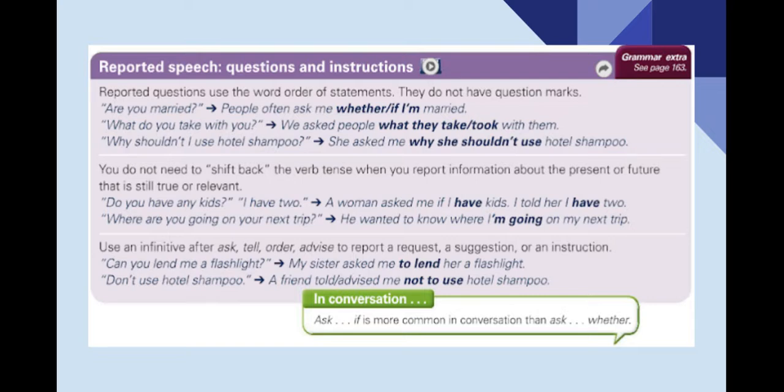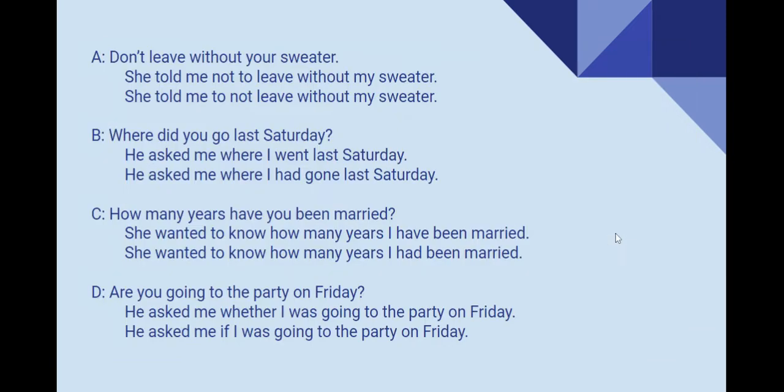Please notice that in general we use if more commonly than whether, especially when we are in conversation. Now, let's go ahead and practice. Look at the instructions or questions. Please choose the correct reported question or instruction.